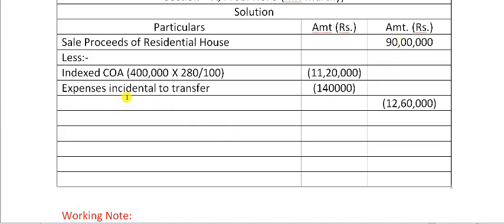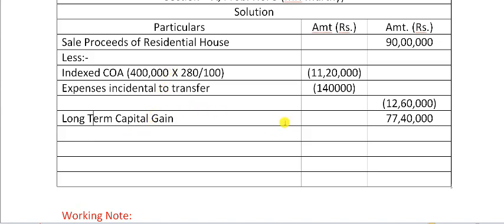Please see here, there is no cost of improvement. Hence, we have not gone for computing indexed cost of improvement. Had they given that some improvement was done in the house and the cost of improvement was given, then we would have gone for indexed cost of improvements, but nothing is to be done here. Next, we get the long-term capital gain. When you deduct 12 lakh 60,000 from 90 lakh, 77 lakh 40,000 is the long-term capital gain.